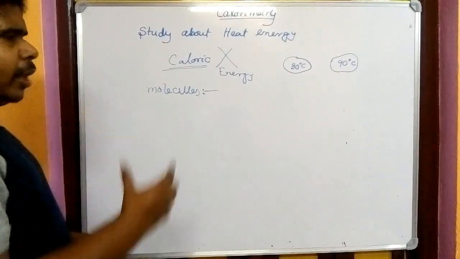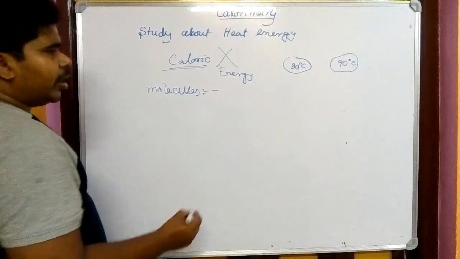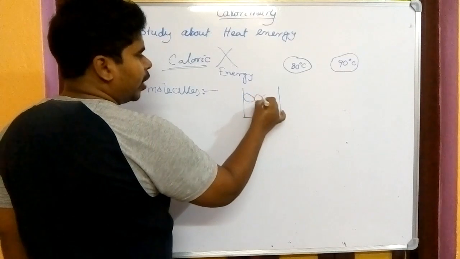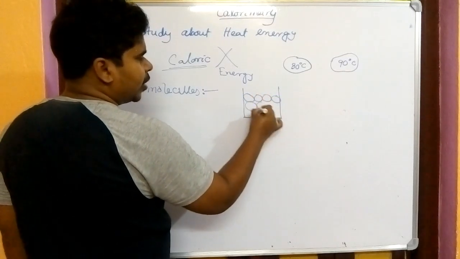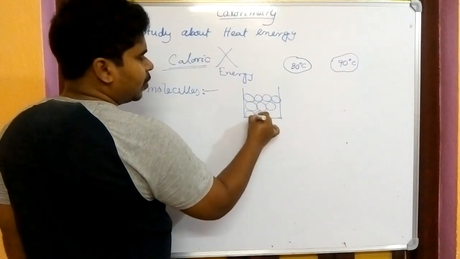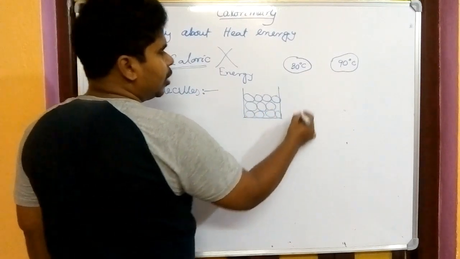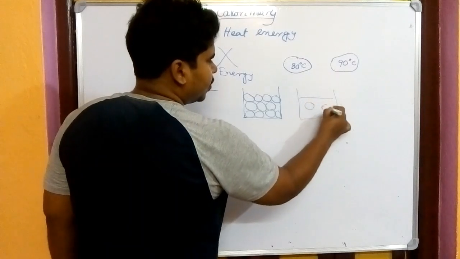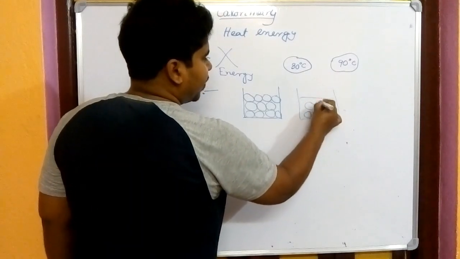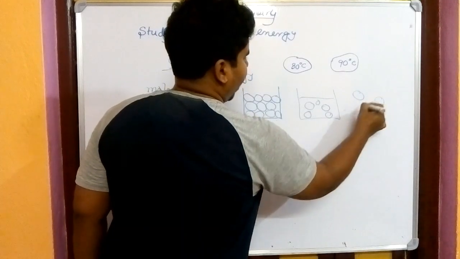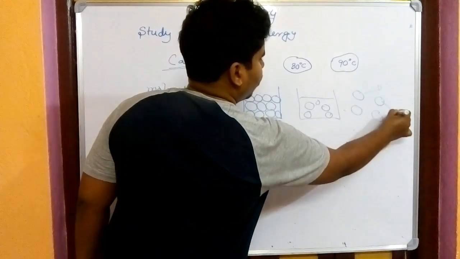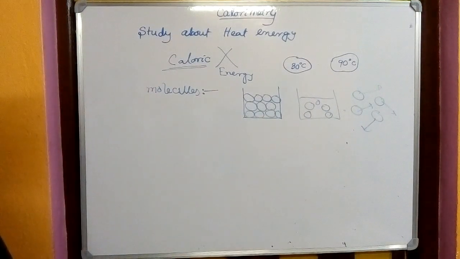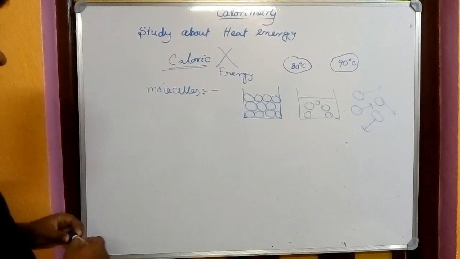If I am talking about the molecules of a solid, we have learned the molecular model of a solid. There the molecules are very closely packed in the case of a solid, right? And if I'm talking about a liquid, they are comparatively loosely packed. And for gas there is no packing, they can move however they want. So that is the idea of the molecules.